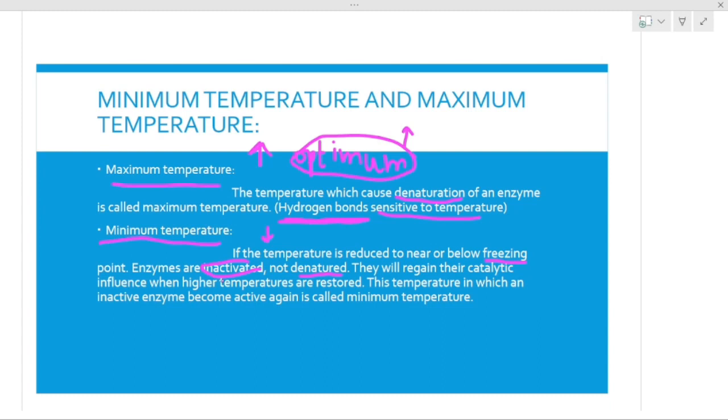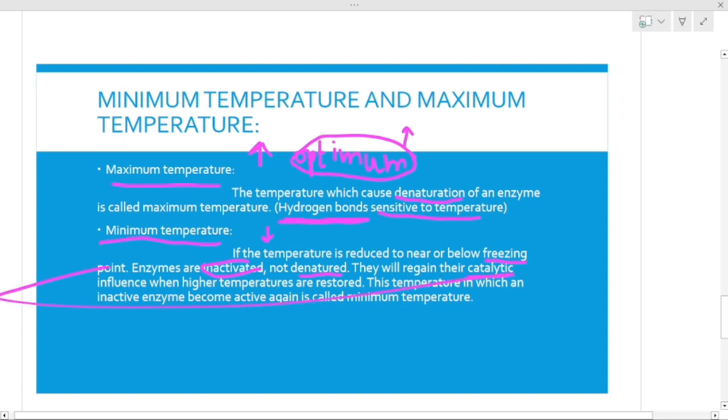The best thing about an inactive enzyme at minimum temperature is that we can regain its active form. That is why here you can see that they regain their catalytic influence. How exactly it happens: we increase the temperature gradually, and the catalytic activity is restored again.